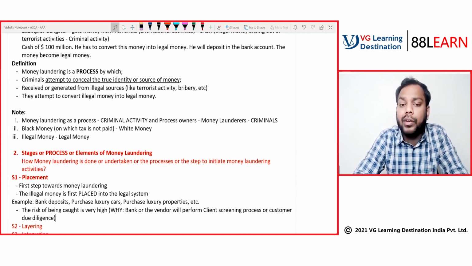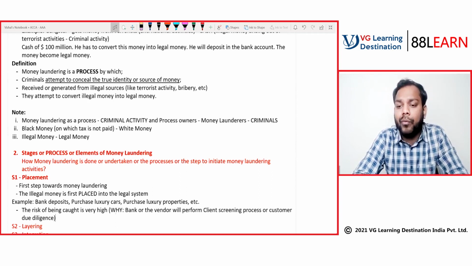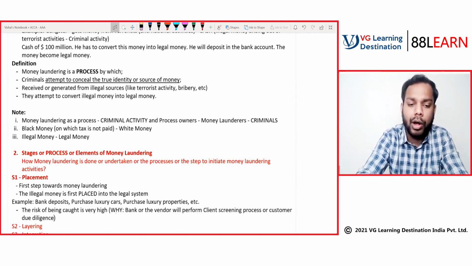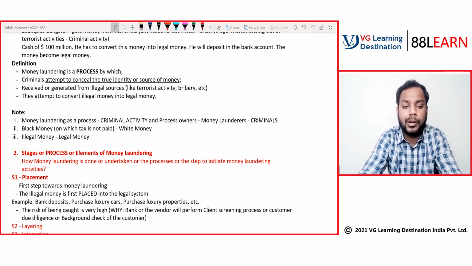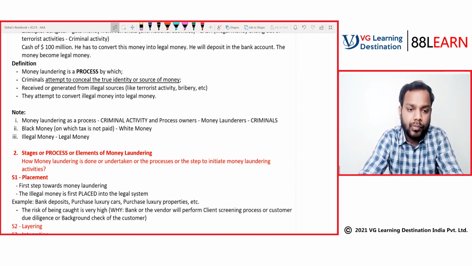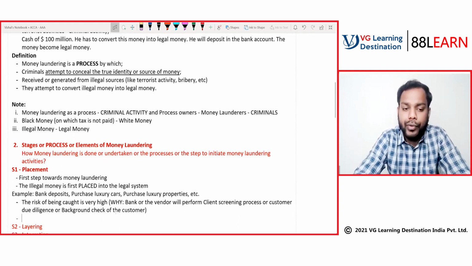The vendor will definitely do the customer due diligence, a background check of the customer, right? Is it clear to all of you?